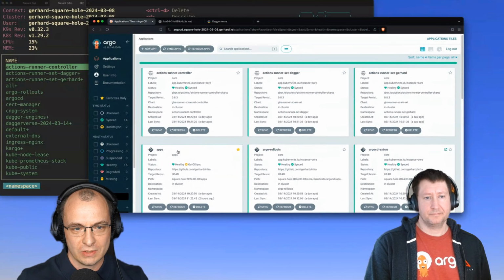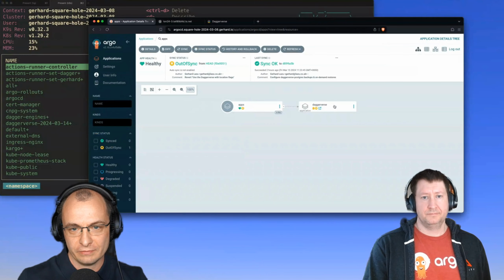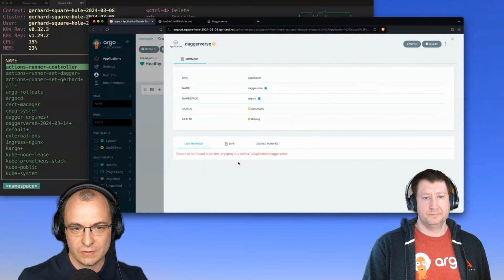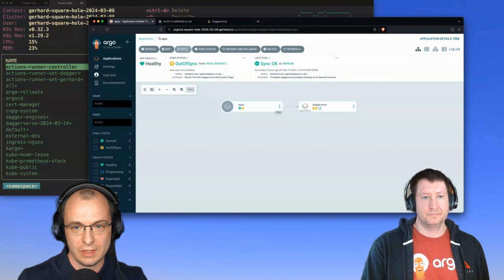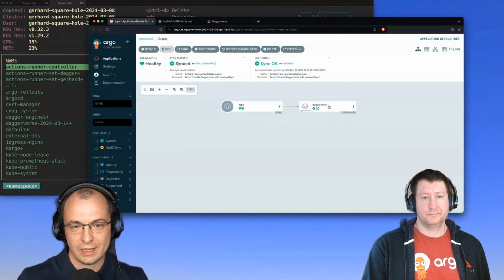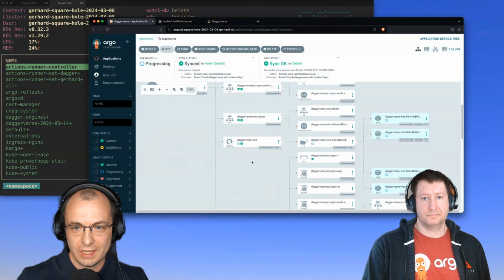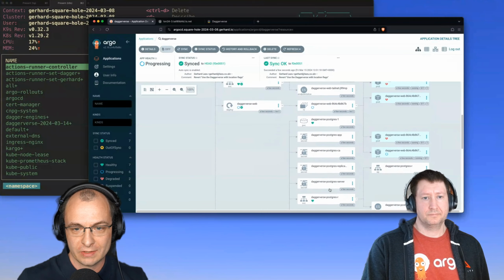So we have applications, and if we click on it, it's basically in apps, and there's a single app, which is Daggerverse. This one doesn't exist, so it has not been created. So we're going to sync the app, and now this application will start syncing. So what we see here is the web deployment, and the Postgres one. I think that's the interesting one.